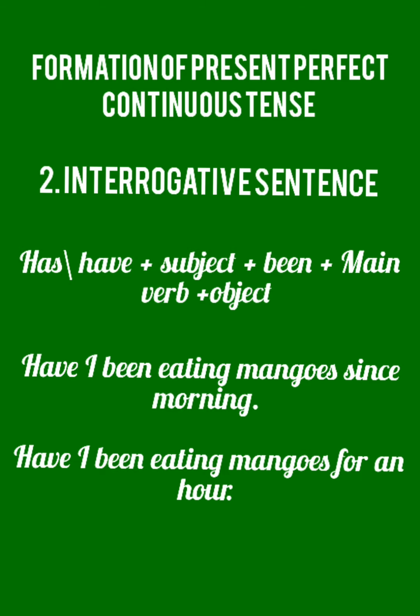From the example: have I been eating mangoes since morning, and in the next example, have I been eating mangoes for an hour. In both examples, we only took the first part of the helping verb, have, in front of the sentence and converted the affirmative sentence into the interrogative sentence. I hope you all are clear about the present perfect continuous tense.